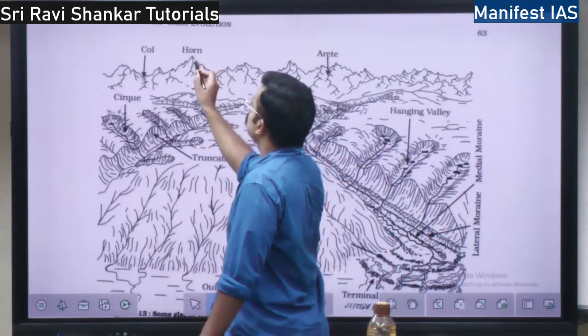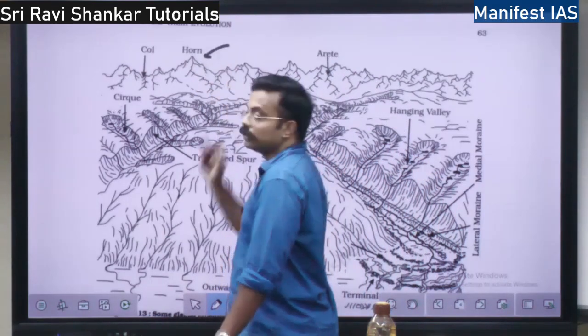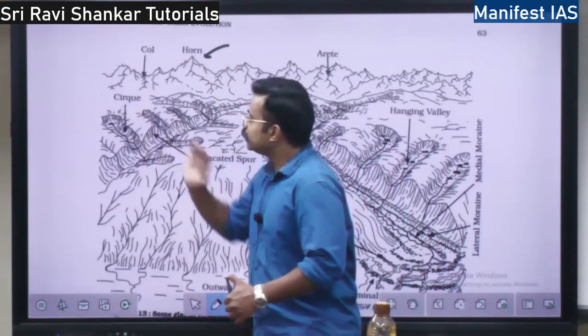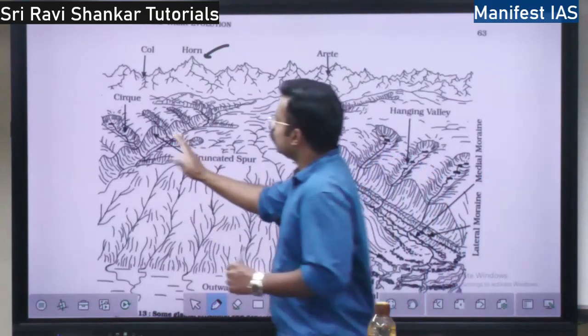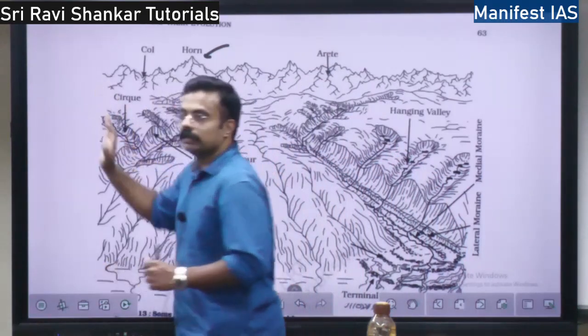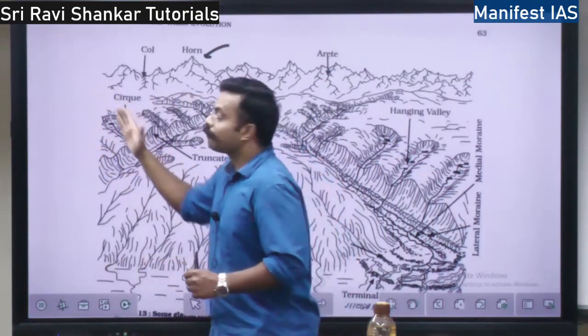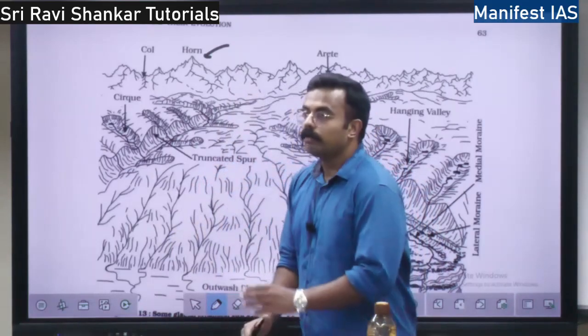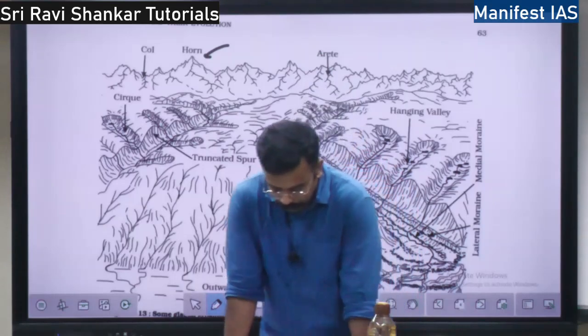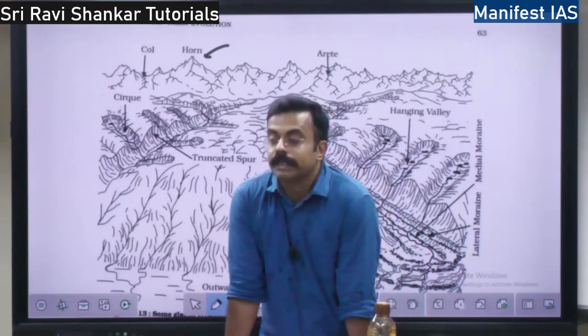Horns means this. Can you see this horn? Whenever the cirque moves headwards, it moves backwards, so it cuts in the backward direction. And erosion of the cirque walls will take place.